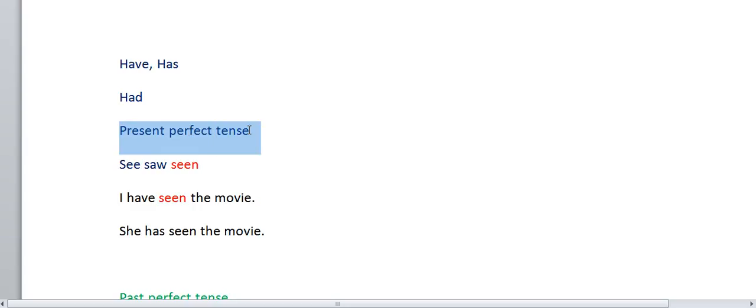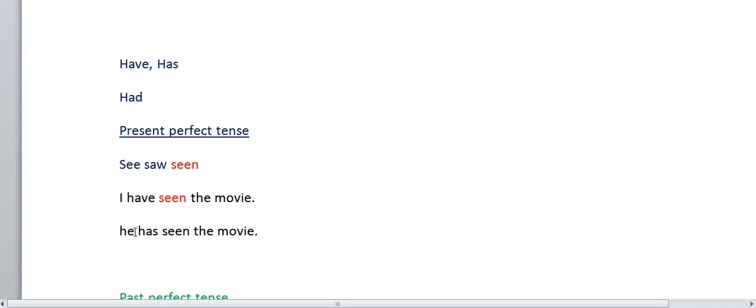This is the present perfect tense. Suppose I have seen the movie. She has seen the movie. He has seen the movie. He, she, it. In these three cases only, we have to write has. In all other cases, we have to use have. They have seen the movie.